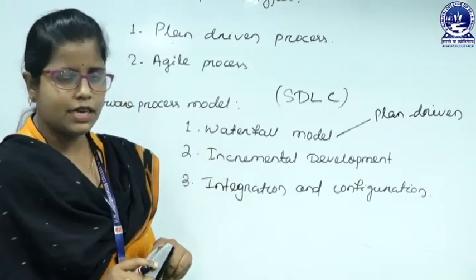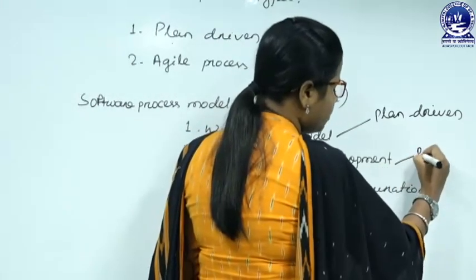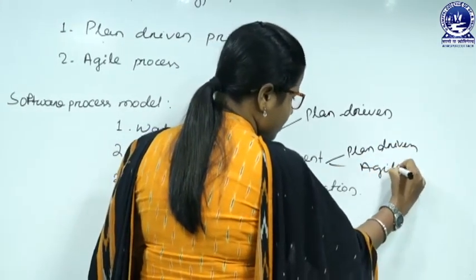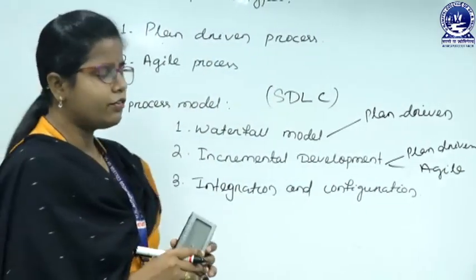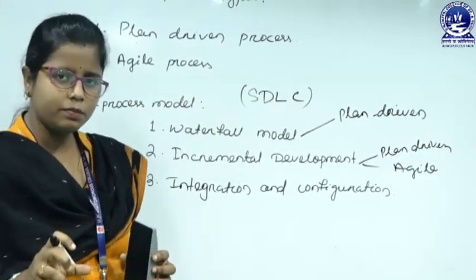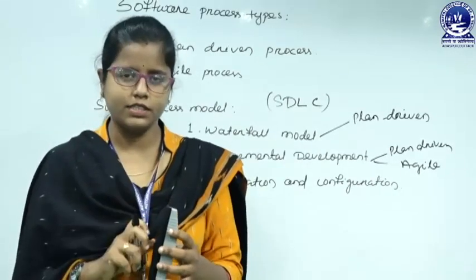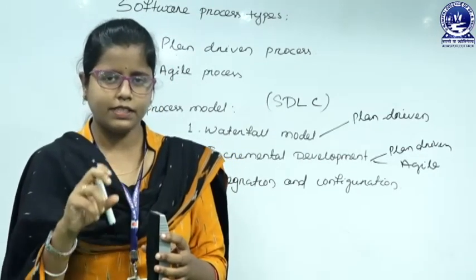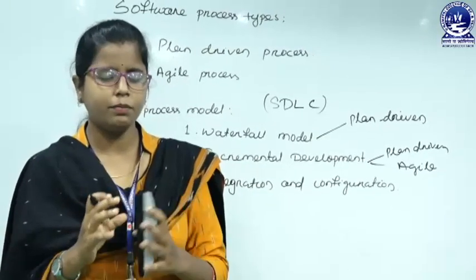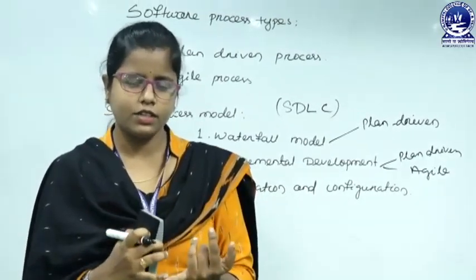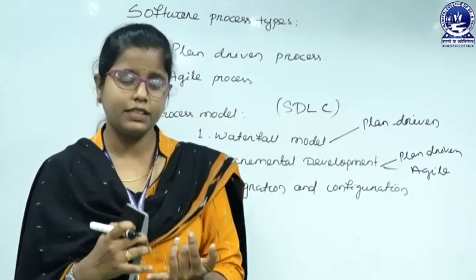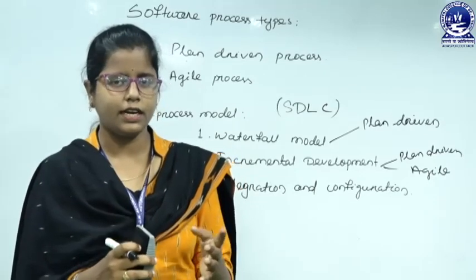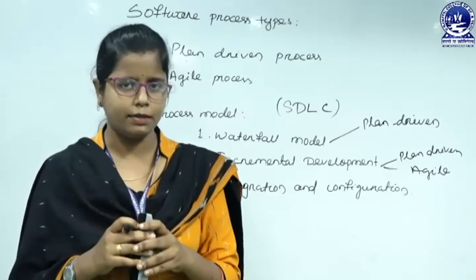The second one is incremental development. Incremental development can be either plan driven or an agile process. That means here we do not have to strictly follow the plan driven model. We can plan something. Take an example, WhatsApp is a software that we are using. When WhatsApp was developed for the first time, there were some limited features, like voice call, chats, group chats, but there was no video call. After 1 or 2 years, a feature was added, that is video call. So, that is incremental development.